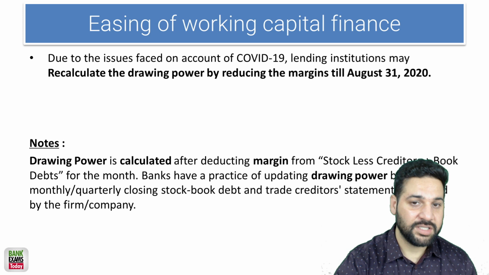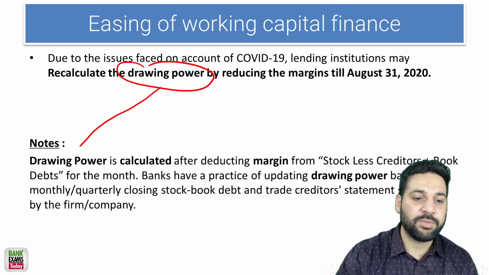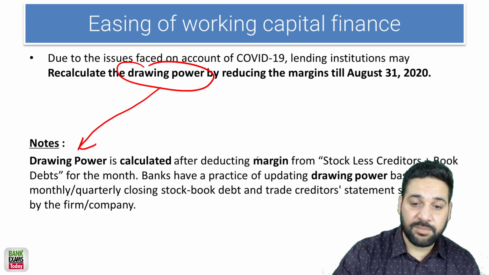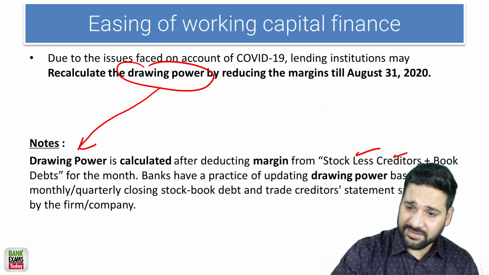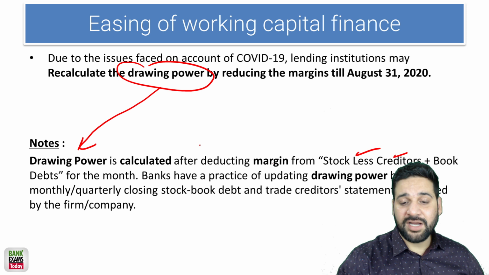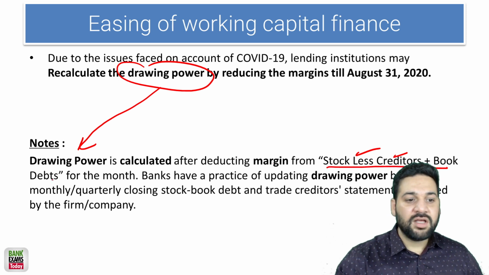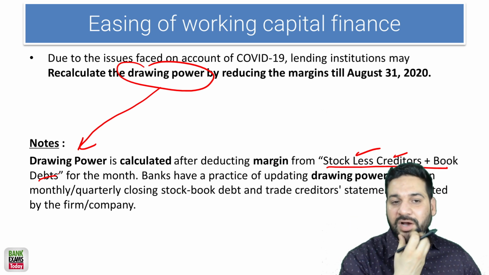Very important: easing of working capital finance. First of all, you need to understand what drawing power is. Drawing power is calculated by deducting margin from stock less creditors plus debtors, for the month. On the basis of that number, drawing power is calculated.